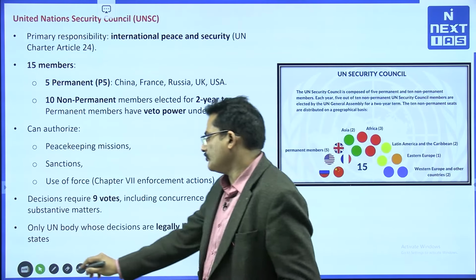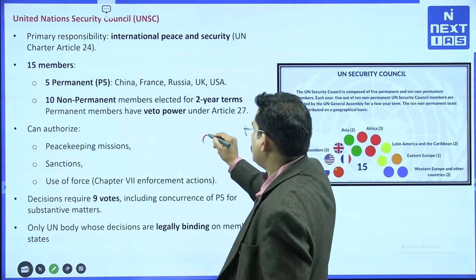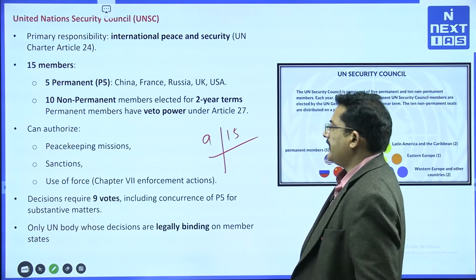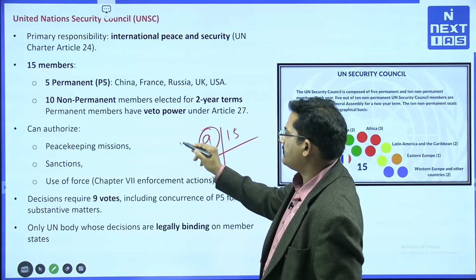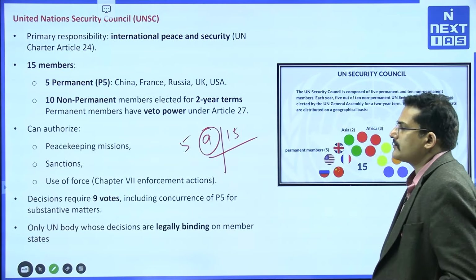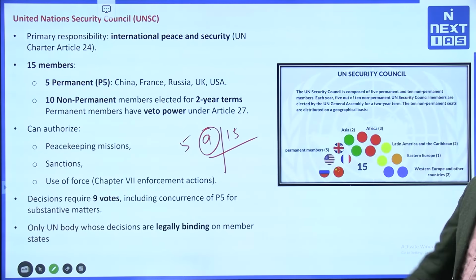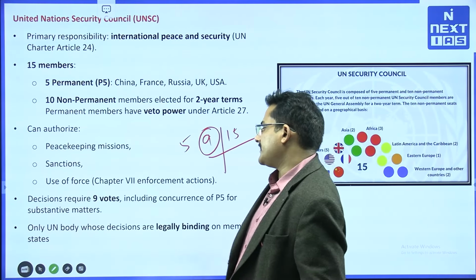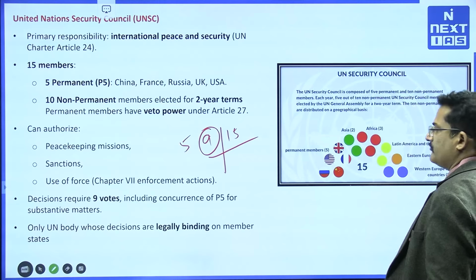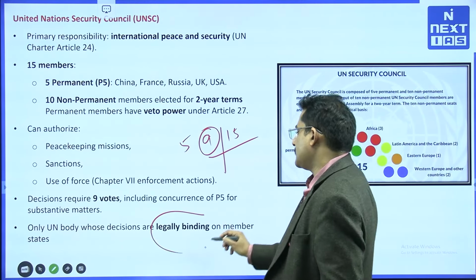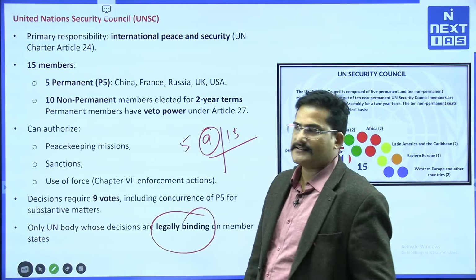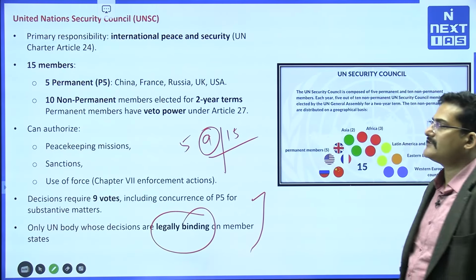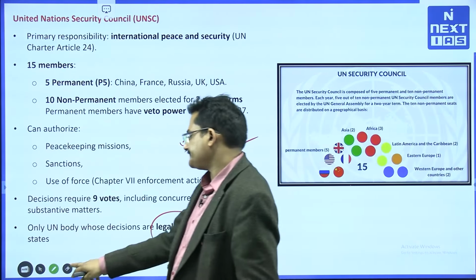So what is the vote? Of the 15-member body, 9 members have to vote in support, and out of the 9, the 5 permanent members have to support any resolution to be adopted by the United Nations Security Council. And it is the only United Nations body whose decisions are legally binding, very important. The rest are not legally binding; they can have a moral impact or otherwise. That is why it is a very important organization.